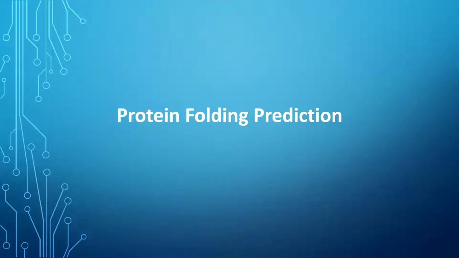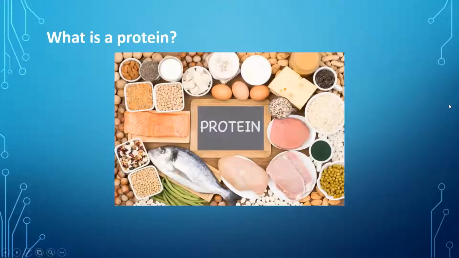So we'll go step by step through what it is and how this was solved in the recent few days, basically. First we'll start with what is a protein.